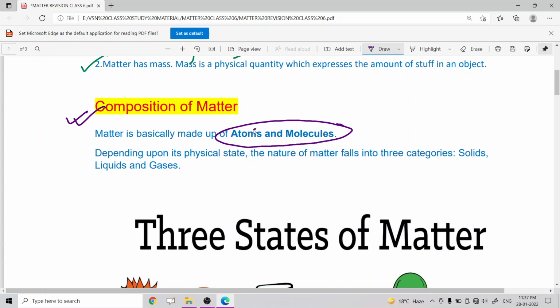So an atom does not exist independently, whereas a molecule exists independently.